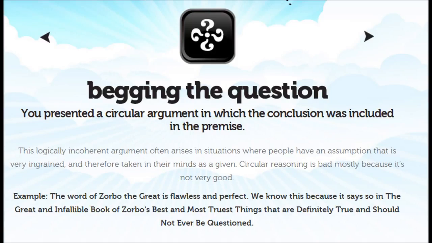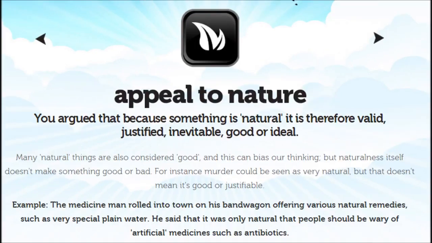21. Appeal to nature. You argued that because something is natural it is therefore valid, justified, inevitable, good or ideal. Many natural things are also considered good, and this can bias our thinking, but naturalness itself doesn't make something good or bad.